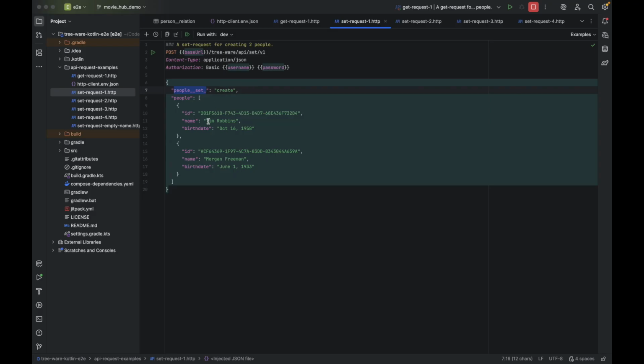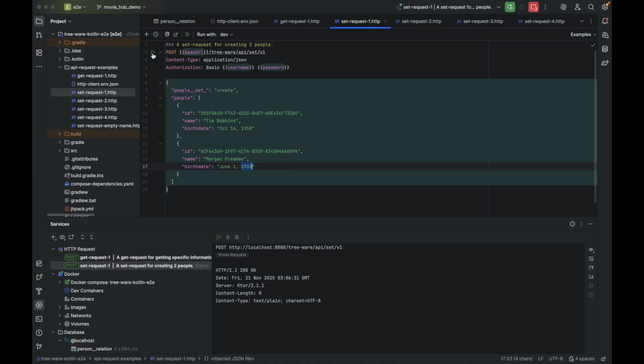We're going to create two actors, Tim Robbins and Morgan Freeman, with these birth dates that I got from IMDb. I intentionally used the wrong year for Morgan Freeman so that we can fix it in an update request next. So let's run this. Oh, we got a 200 OK.